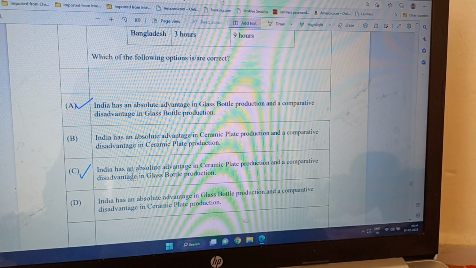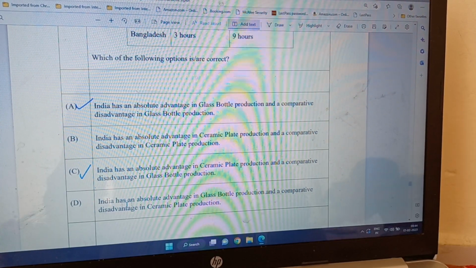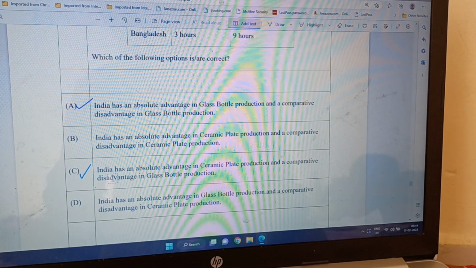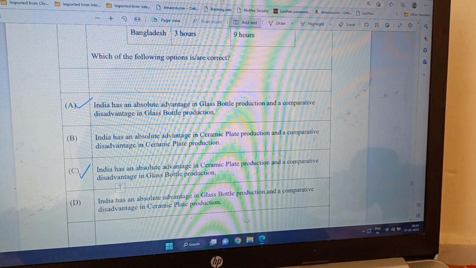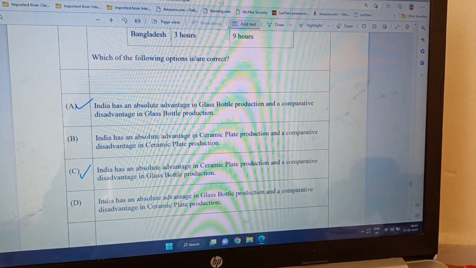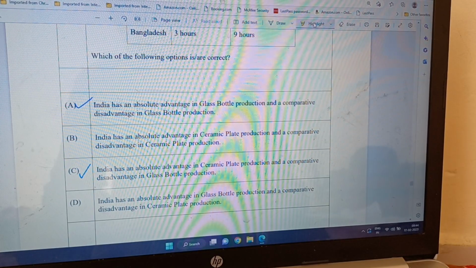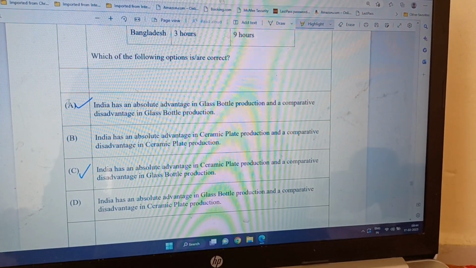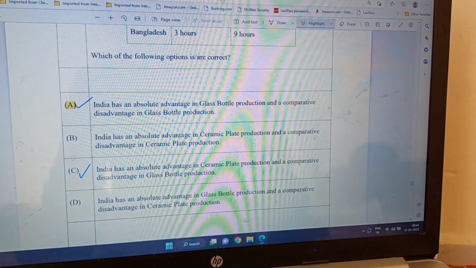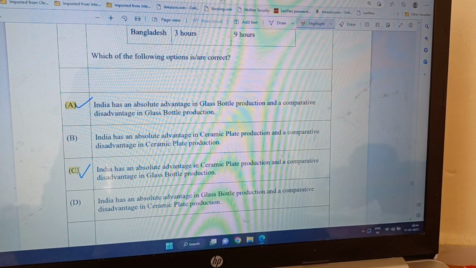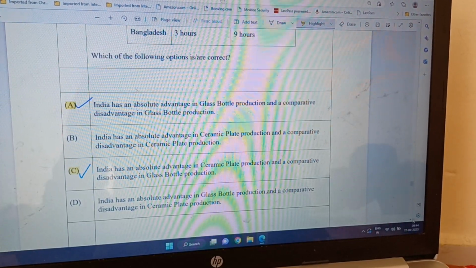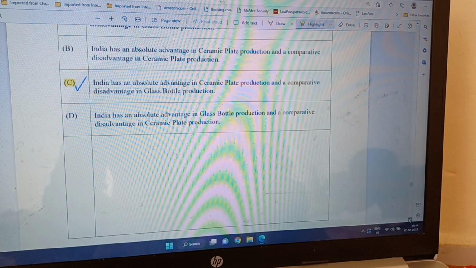I was reading it as advantage when I was solving this. So option C is also correct, and then option D becomes wrong. So A and C are the correct options. So the answer should be A and C. Okay.